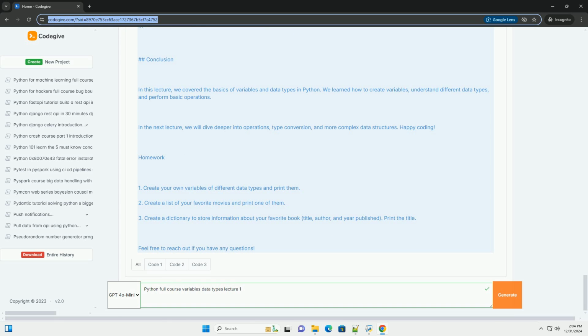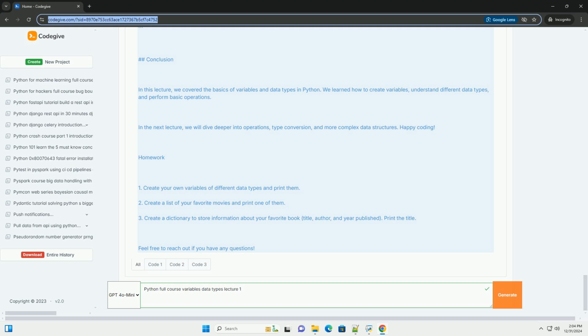Creating variables. In Python, you can create a variable by simply assigning a value to a name using the assignment operator, equals. Example, Python. Creating variables: name = "Alice", age = 30, is_student = True. Printing variables: print(name) outputs Alice. print(age) outputs 30. print(is_student) outputs True.